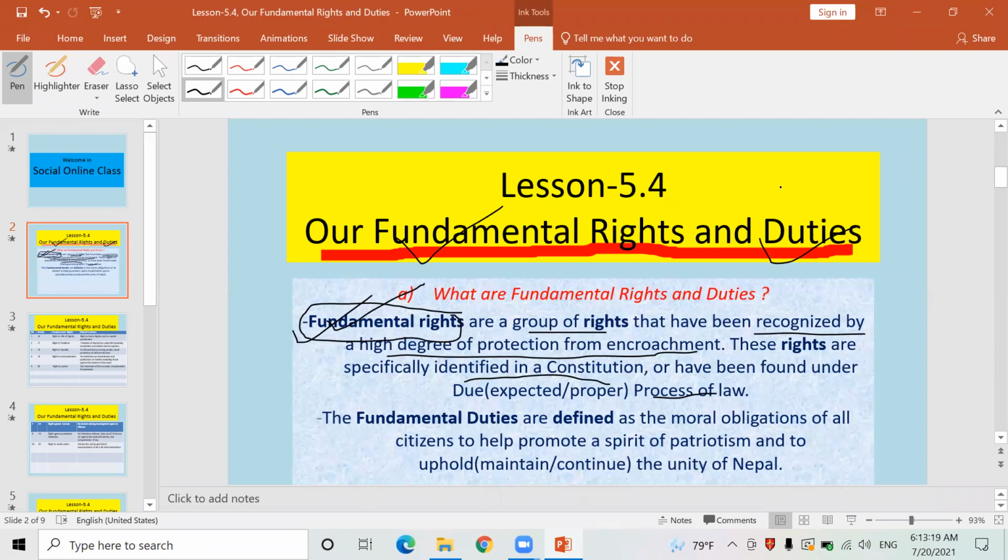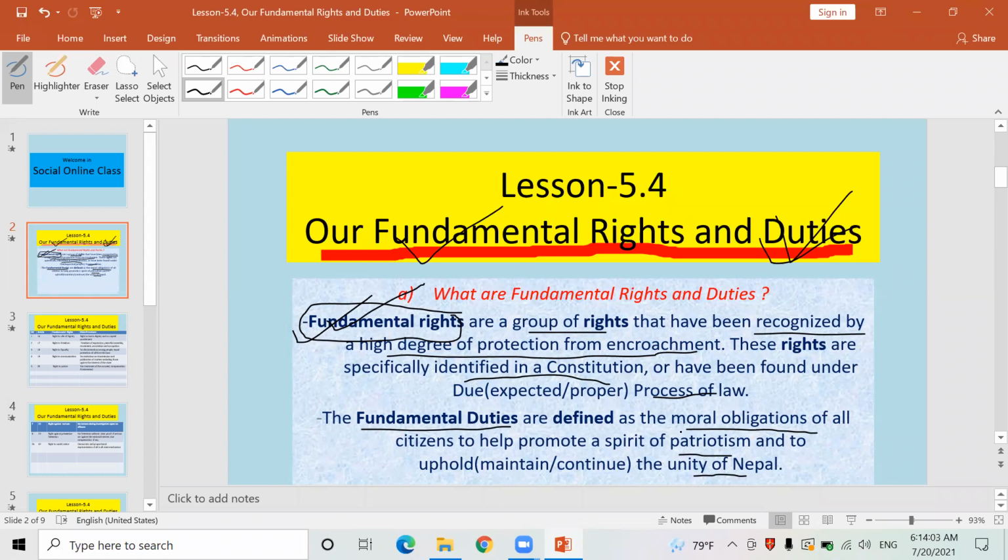Now let's go to the other topic, duties. What is duties? Okay, fundamental duties. Fundamental duties or duties, it is given here, are defined as the moral obligation. Okay, fundamental duties are the moral obligation of all citizens to help promote a spirit of patriotism and uphold, meaning maintain and continue, the unity of Nepal. To uphold the unity of Nepal, to increase the feeling of patriotism in the citizen, what should be there?